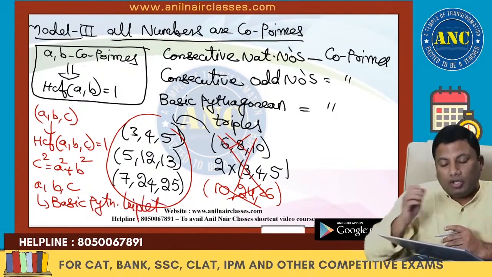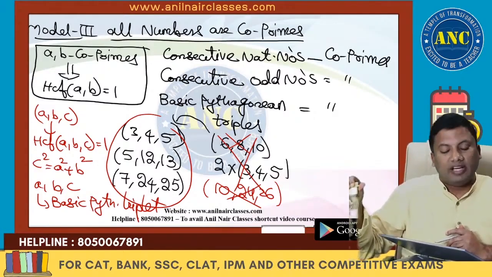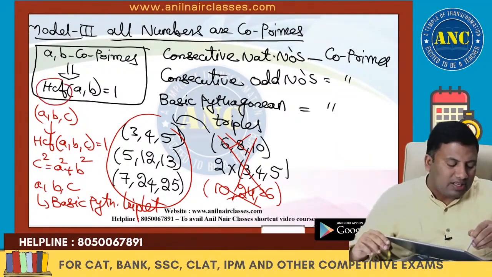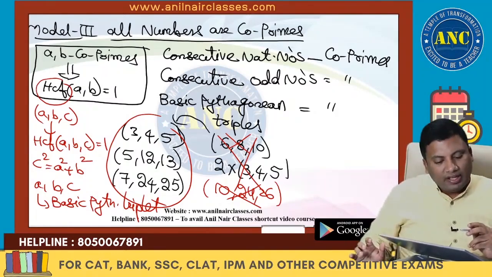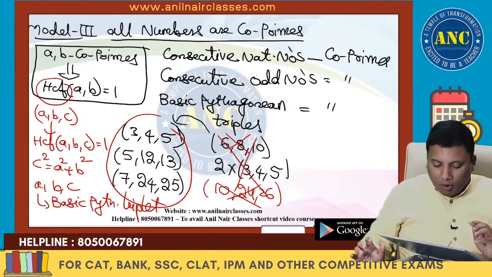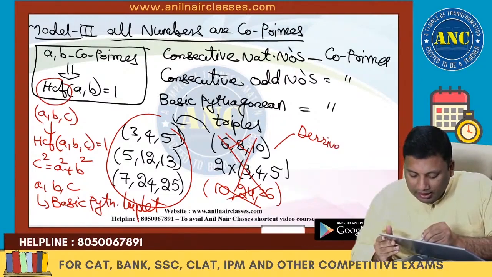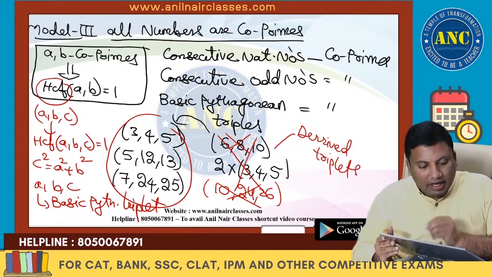Two numbers are said to be co-primes if their HCF is 1. In mathematical terminology, if they have only one factor common and that factor is 1, then the two numbers are said to be co-prime to each other. These are all examples of derived triplets.